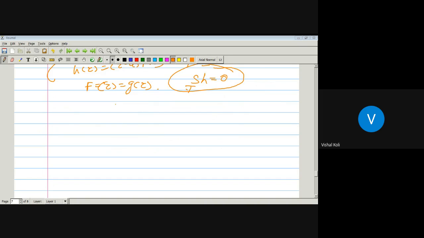So by the definition of removable singularity, our given singular point z equal to a will be a removable singular point for the given function f of z, and that is what we have to prove.